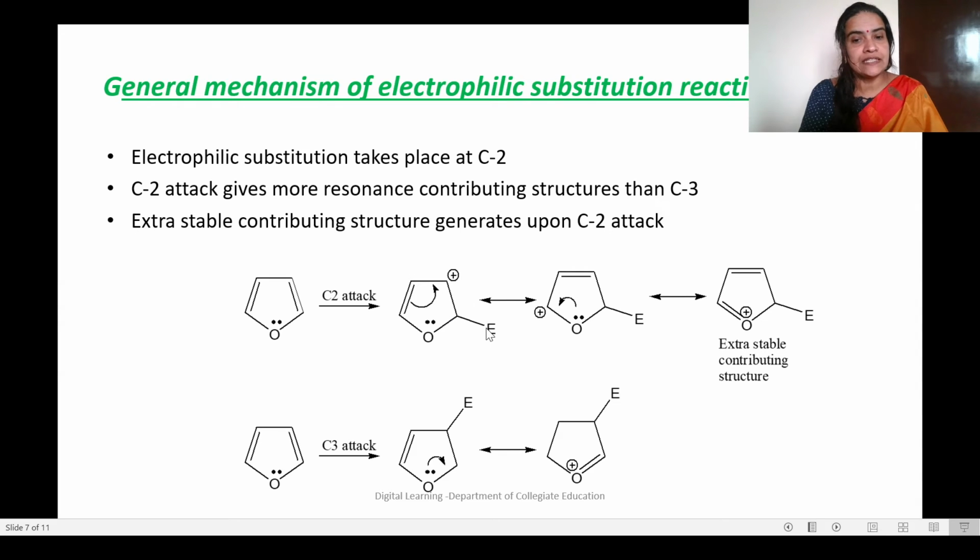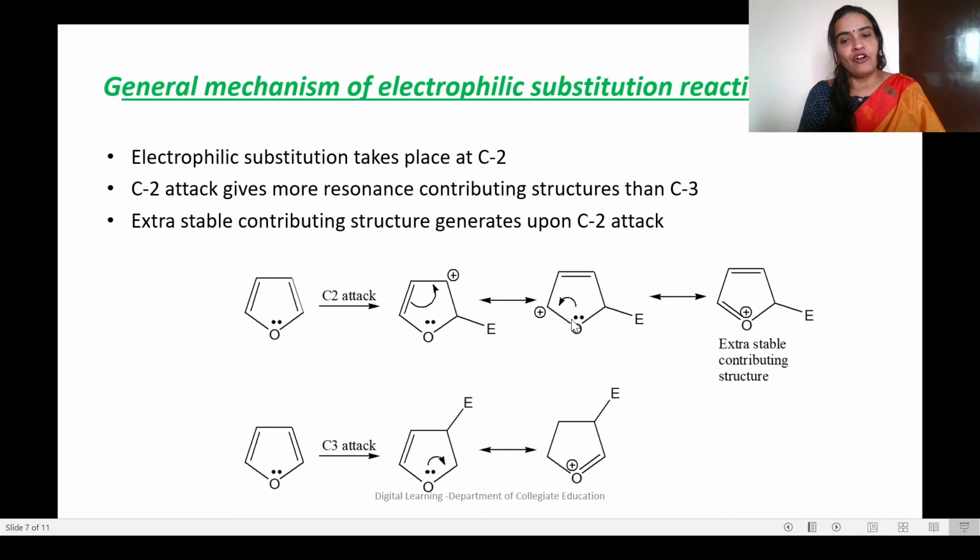The second position is occupied by the electrophile, but the third position has a positive charge. So now at the third position there is a positive charge, but conjugate to that there is a double bond. This double bond will have a tendency to shift to balance that positive charge, but at the same time this position will have a positive charge. This is the second resonating structure.